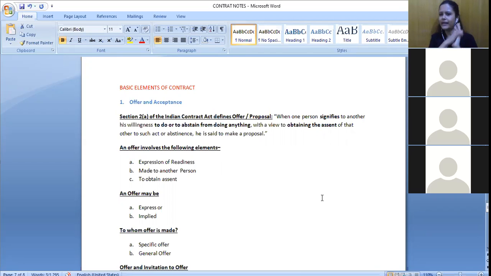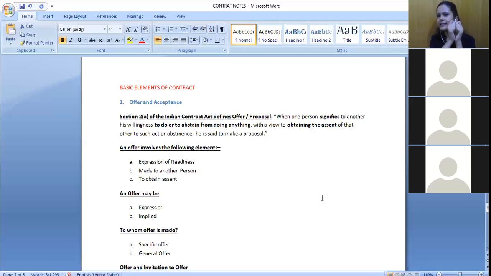Any example that you can give where I'm just making a promise that I will not do these things? As in, I did not get the situation, ma'am. See, with regard to a rent agreement, there we have both things, right? I am saying, okay, fine, I will pay you rent on time, I will do this and that. There are certain clauses where I am agreeing to do something, and certain clauses where I am agreeing not to do something, that I will not do any construction without your permission. So in one single agreement we have both things: doing something and not doing something.